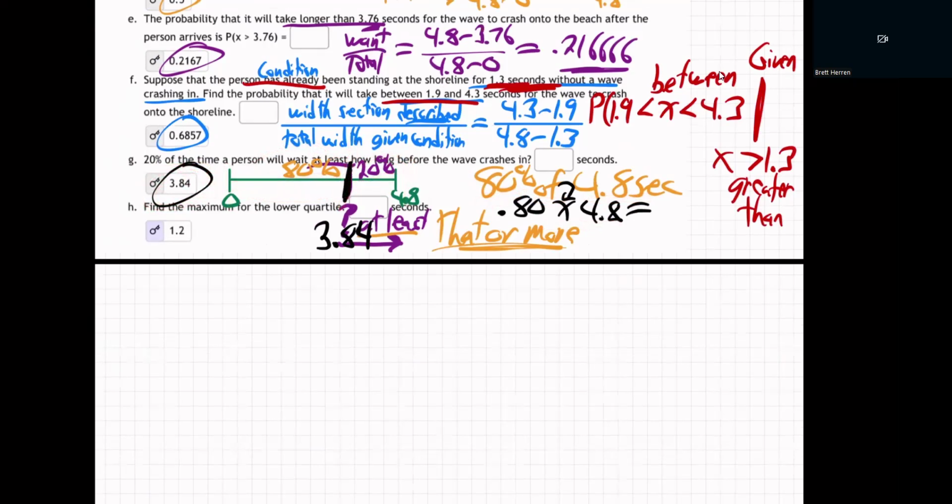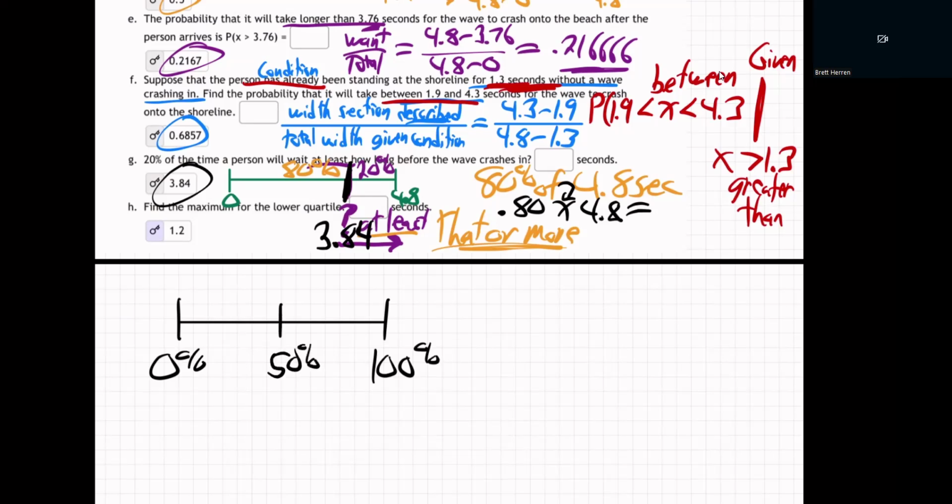Final question, find the maximum for the lower quartile. So that is again, quartile is a percentile number. Remember, 0 and 100%. Quartile is like a football game, basketball game, 50% halfway. 25% there, 75% there. So first quartile is, there's the lower quartile, right? And here, right here is the max of the lower quartile, right? The maximum for the lower quartile. So it's right there. That means for the lowest quarter, what's the maximum value in that lowest quarter?